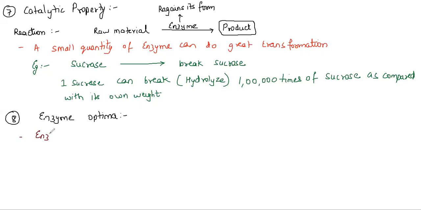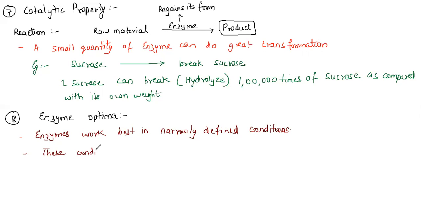I can put it this way: enzymes work best in narrowly defined conditions. It means if the temperature is, let's say, 10 degrees Celsius, the enzyme will work at 9 or 11, but will not change to 15. These conditions which we are discussing now are called optima. Very important.